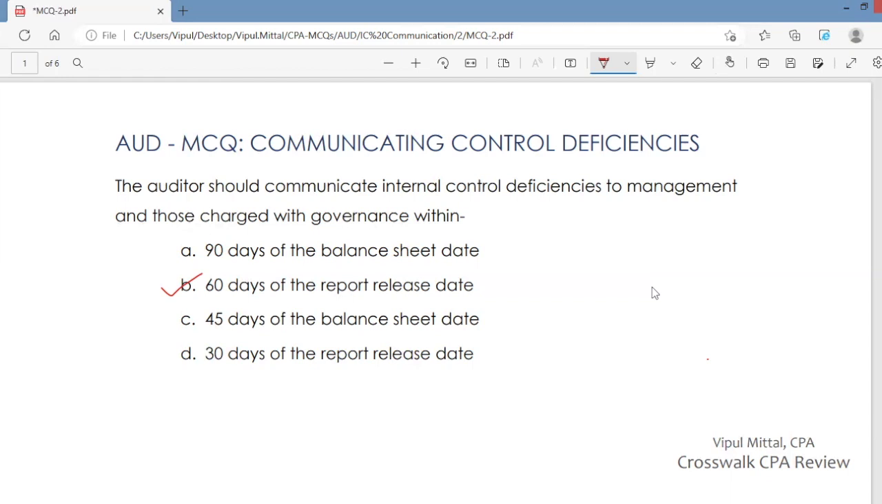And this communication should go from you to management and those charged with governance within 60 days after the report release date. It is not the balance sheet date. And also the time period is not 90 days or 45 days or 30 days. The time period is 60 days after the report release date.